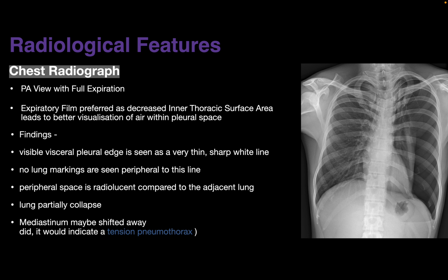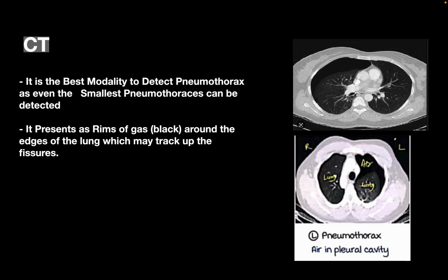The mediastinum may also shift, but in this case it was not shifted, so it was a simple pneumothorax. If it had shifted, we would have thought more of a tension pneumothorax, and the vitals would have been deteriorating. Pneumothorax is usually easily diagnosed on a chest radiograph, but the best modality to diagnose pneumothorax is CT, because on CT we can see even the smallest of pneumothoraxes. On CT scan we can see air trapping, that is the rim of black lucency or gas at the edges of the lung.